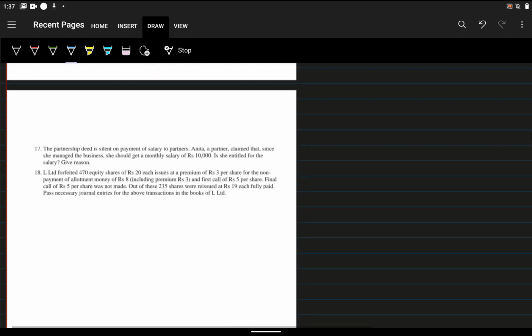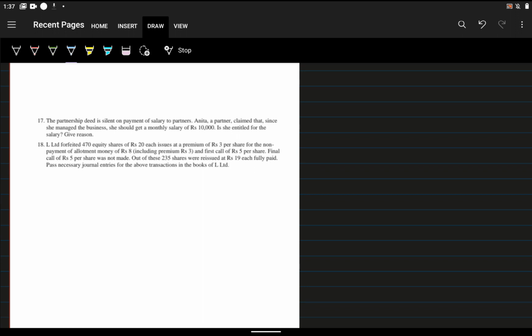Now 17th one. The partnership deed is silent on payment of salary to partner. Anita, a partner, claimed that since she managed the business, she should get a monthly salary of rupees 10,000. Is she entitled to the salary? Give reason. No. What is the reason?